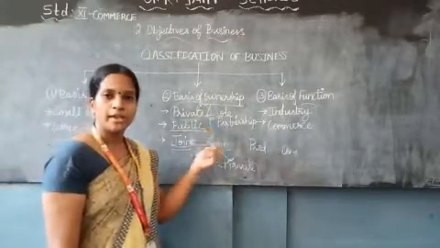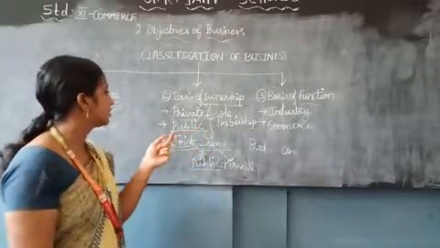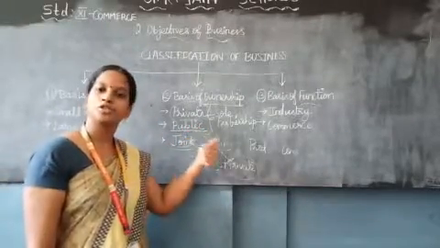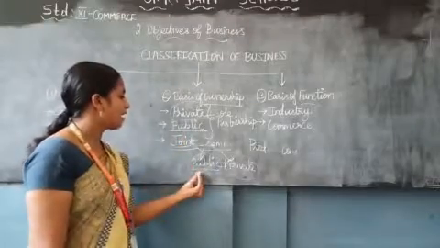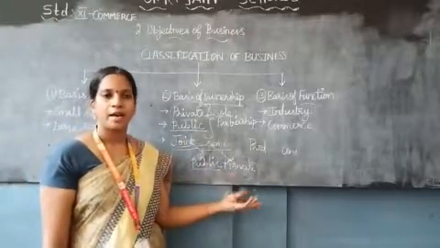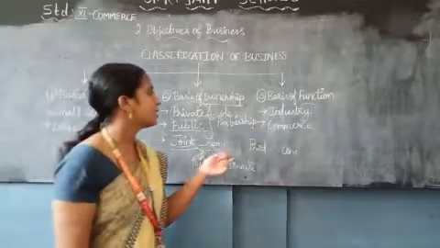Private: fully owned, managed and controlled by private persons. Public: fully owned, managed and controlled by the government. Semi: half private, half public. Maruti Suzuki is the best example for the joint enterprise.